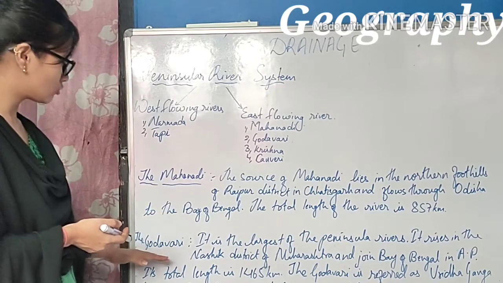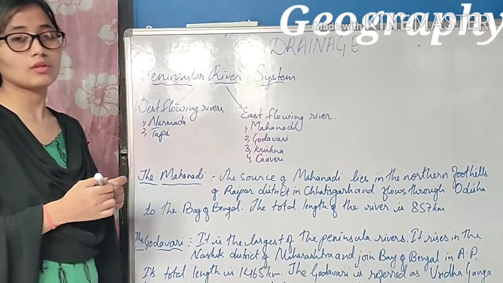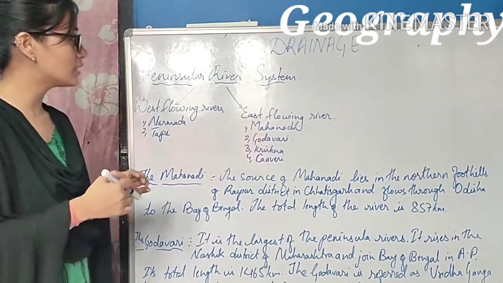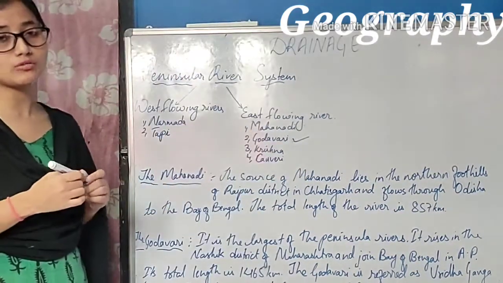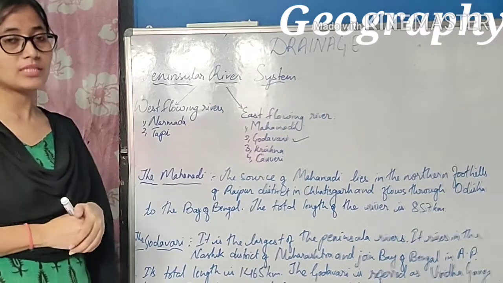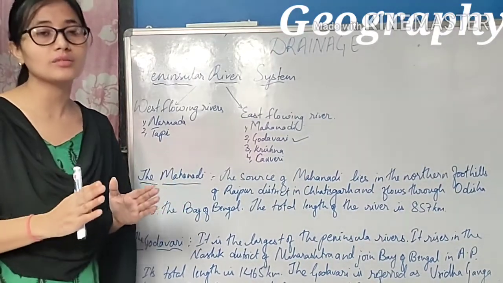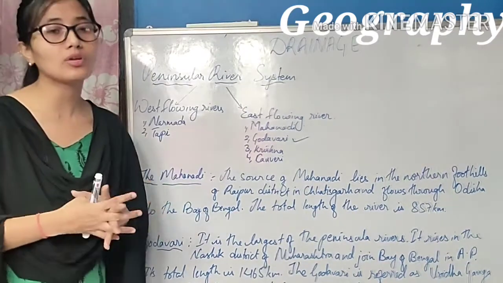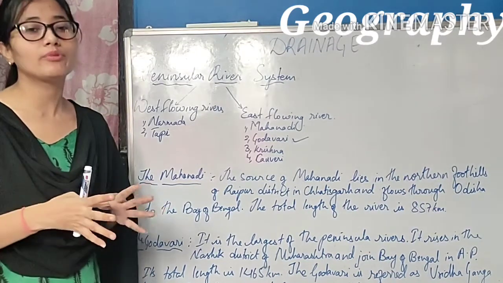Now let us move on to another river that we have. It is Godavari. So Godavari is one of the largest and the longest rivers that we have in Peninsular India. Once again I repeat, Godavari is the largest and the longest river that we have in Peninsular India. It is also known as Dakshin Ganga or Vridha Ganga.